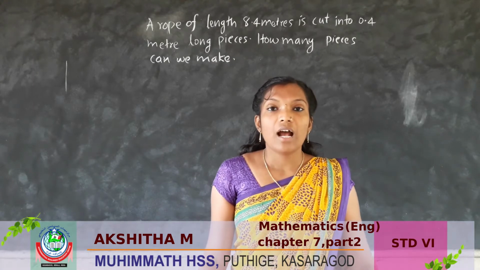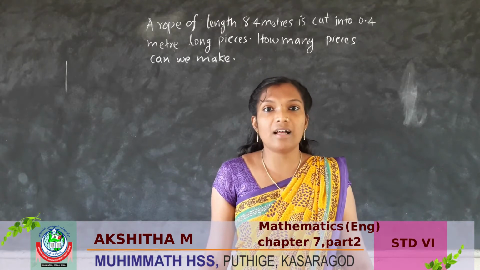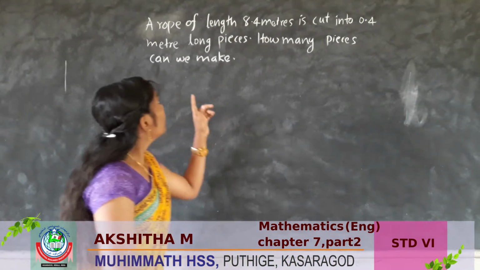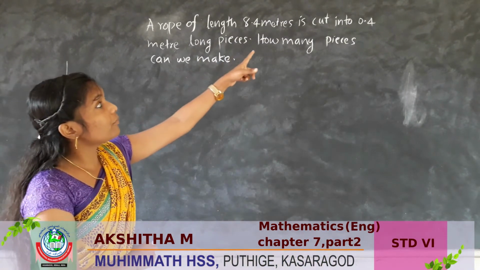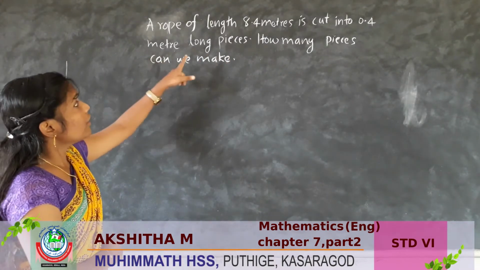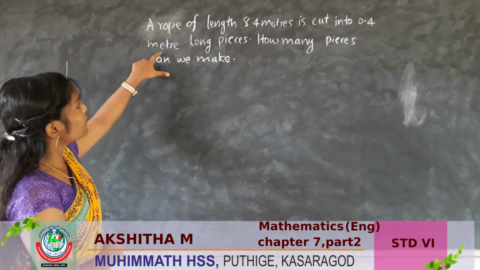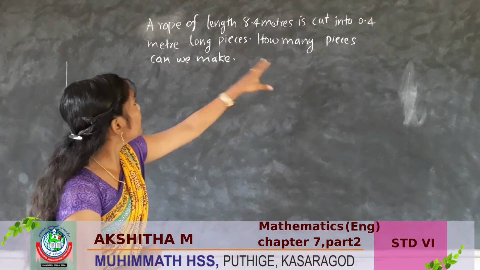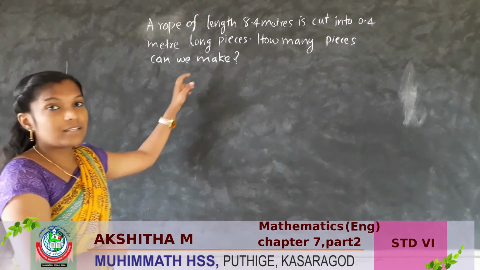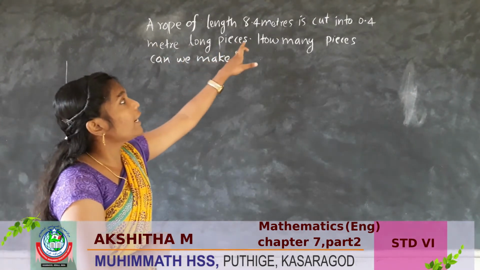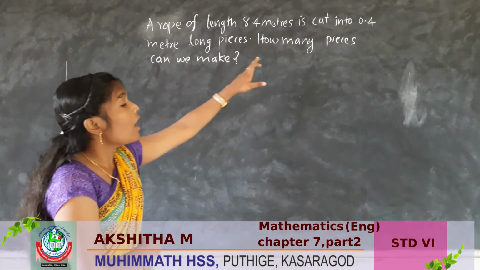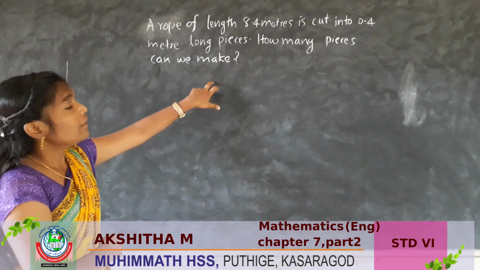Hello students, I will continue the 7th chapter in this class. Let us see other divisions. A rope of length 8.4 meters is cut into 0.4 meter long pieces. How many pieces can we make?